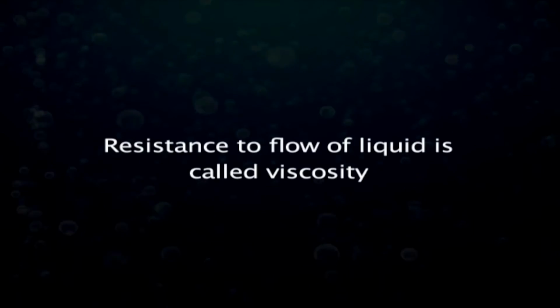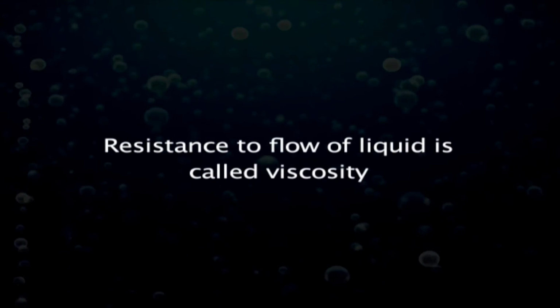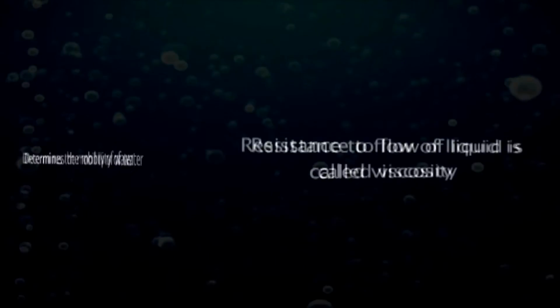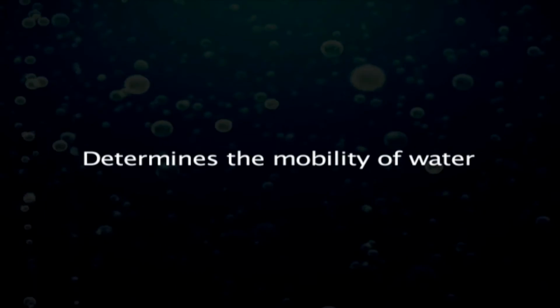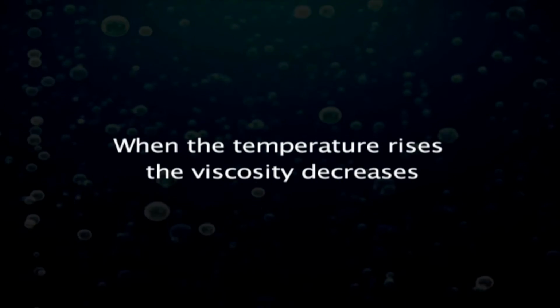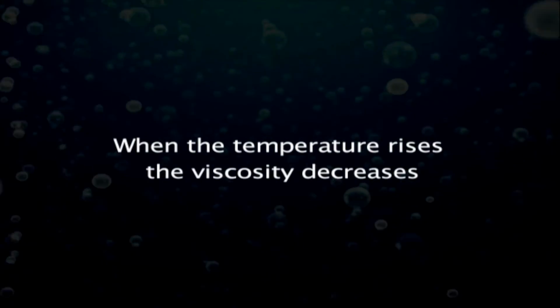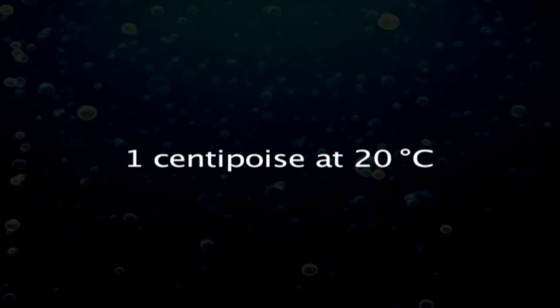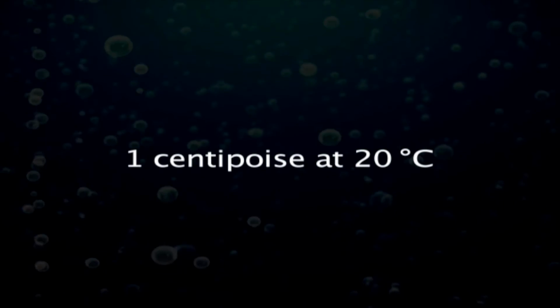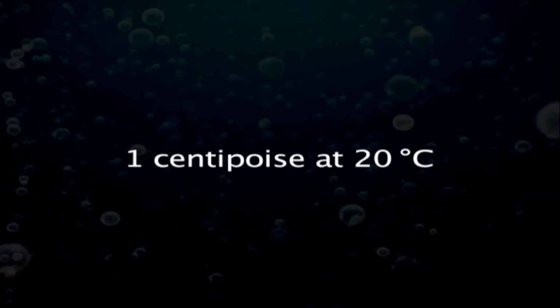Another physical property of water is viscosity. The resistance to flow of a liquid is called viscosity, and it determines the mobility of water. When the temperature rises, the viscosity decreases. This means that water will be more mobile at high temperatures. Water has a viscosity of 1 centipoise at 20 degrees centigrade.